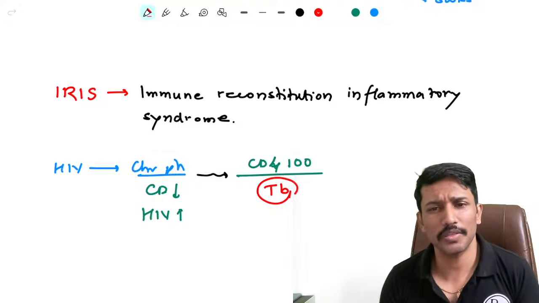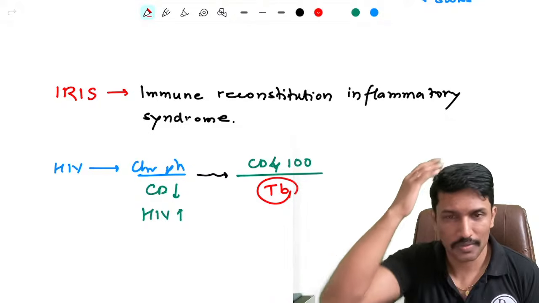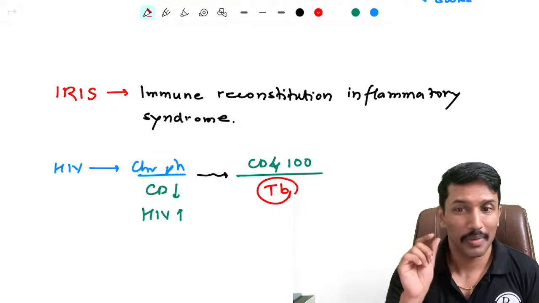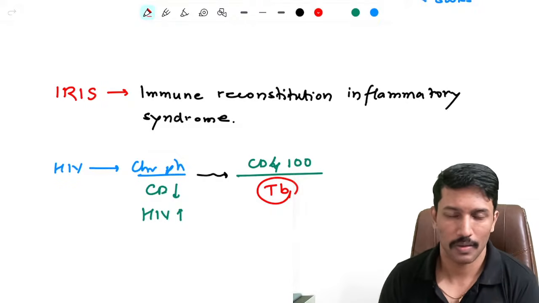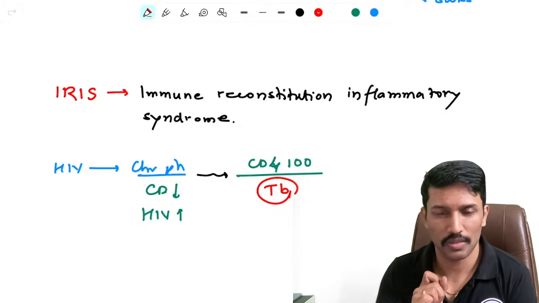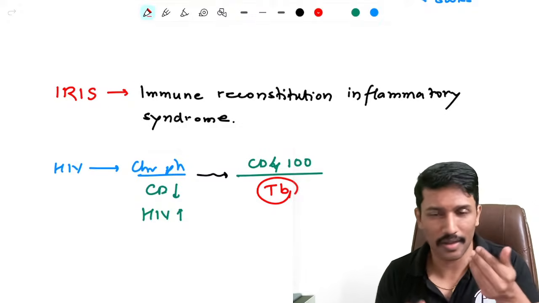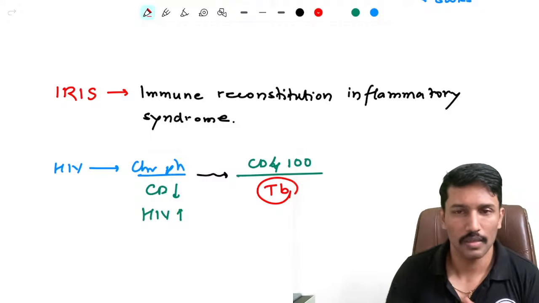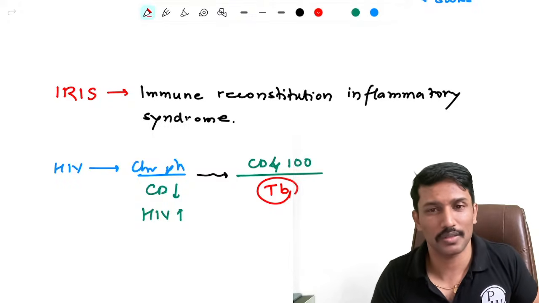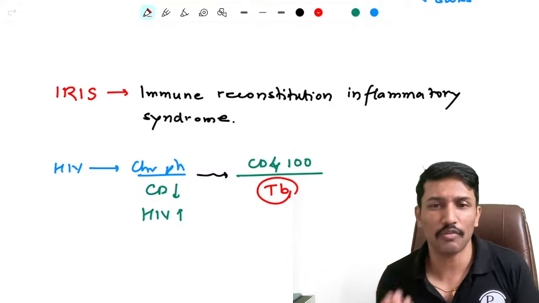Why? Because most of the symptoms of infections are related to inflammation. Like if I have meningitis, I will have headache, nausea, vomiting, but they're related to inflammation of the meninges. But if my immune system is so weak that it cannot mount an inflammatory response, then all the inflammatory symptoms will be suppressed. I may have meningitis, but I may not have the headache and other symptoms. I may have some abscess, but I may not have fever. I may not have the redness and swelling of that site because my immune system is not able to mount an inflammatory response, because it is that weak from the HIV infection.